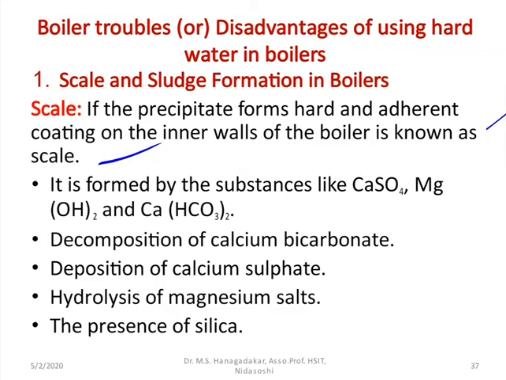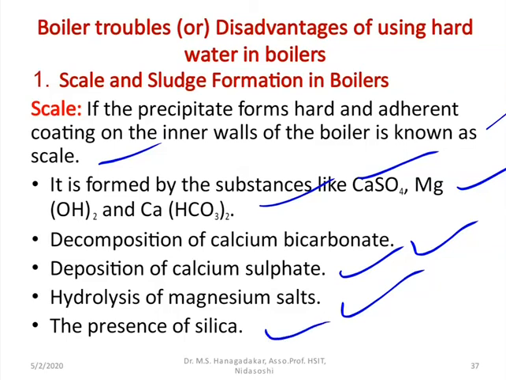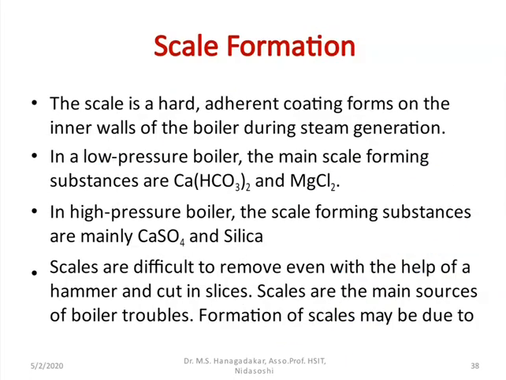The causes for the scale formation are mentioned below. It is formed by substances like the salts present in the water: calcium sulfate, magnesium hydroxide, or calcium bicarbonate. Secondly, decomposition of calcium bicarbonate, deposition of calcium sulfate, hydrolysis of magnesium chloride, or the presence of silica. These are the reasons for the scale formation.